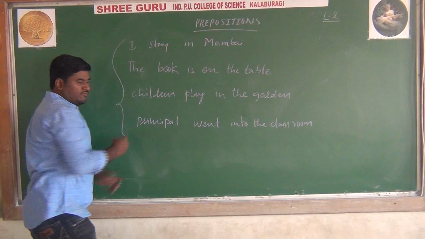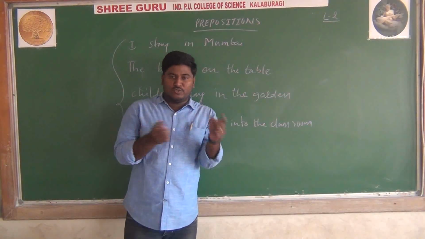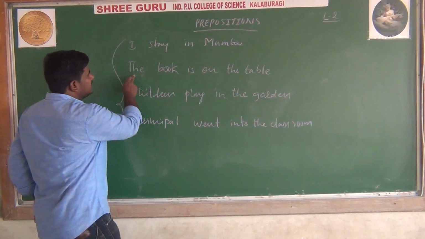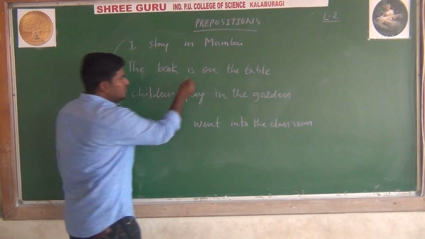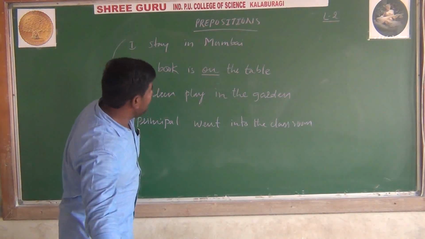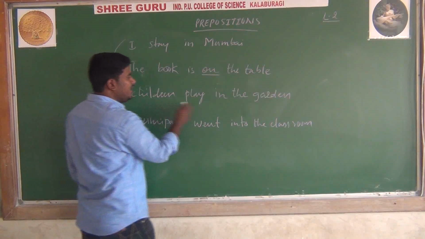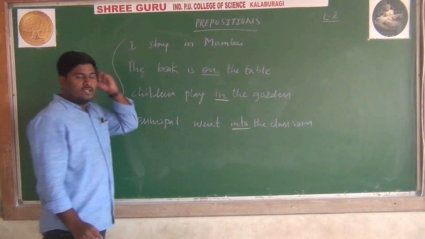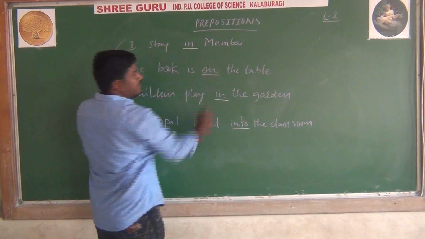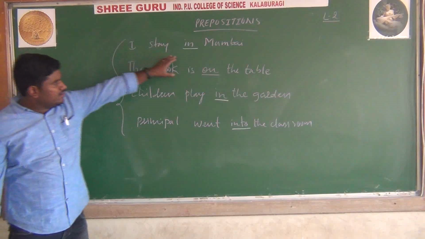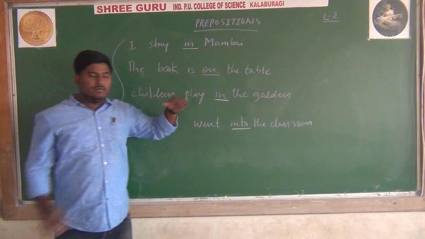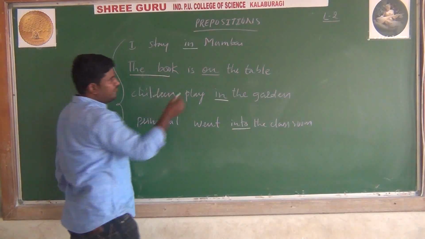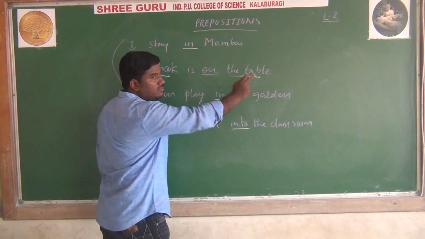So preposition is an important word which shows the relationship between 2 grammatical words. For example, the book is on the table. Look at the word on here. The book is on the table. Children play in the garden. Principal went into the classroom. Or I stay in Mumbai. When you see these underlined words, the prepositions, they are showing the relationship between 2 grammatical words, here the book and the table.